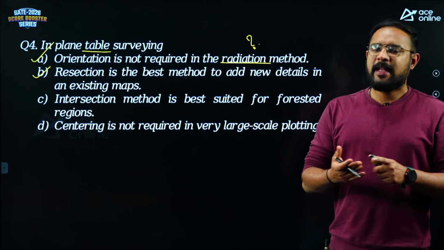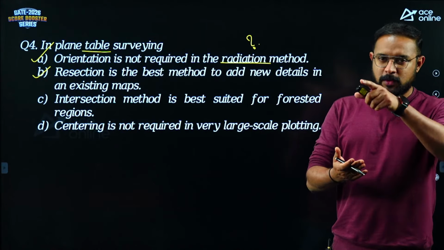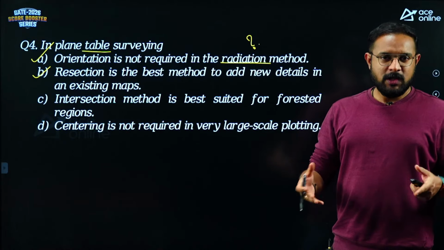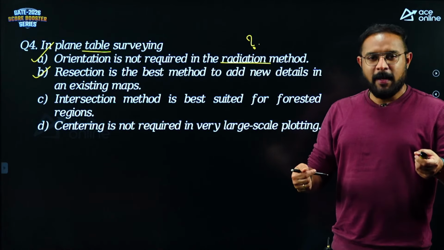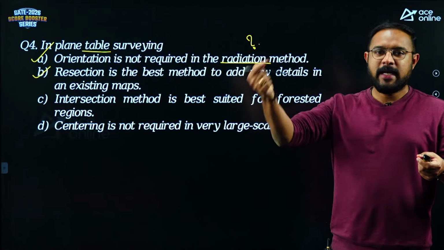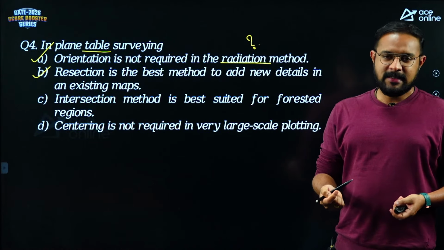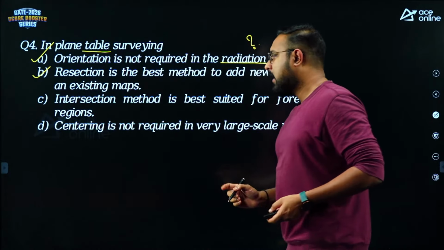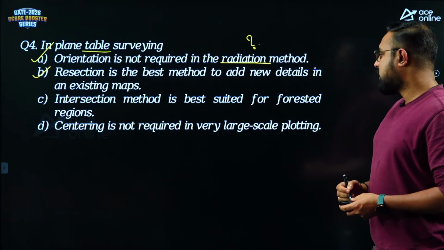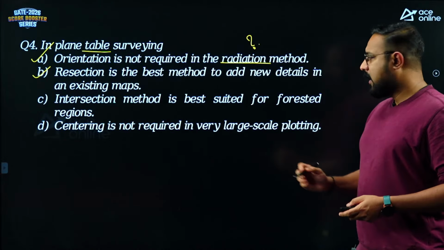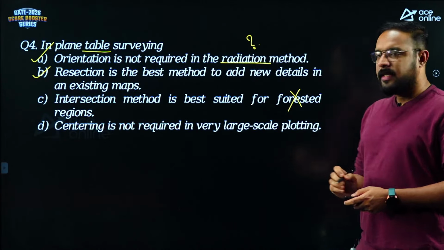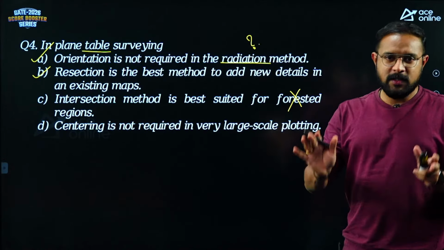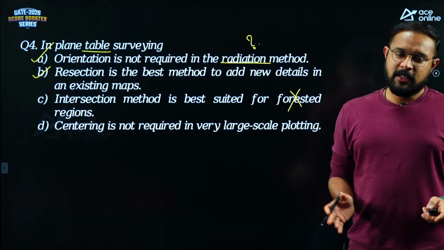I can go and stand anywhere on the ground with respect to these two details. I can follow the rules given by resection, Lehmann's rule. I can get my plane table oriented and the new details can be added. Understand? That's also absolutely correct. Intersection method is best suited for forested regions. Guys, forested region means there is no intervisibility, there is no plane table surveying. There is no question of plane table surveying if you cannot see the points.